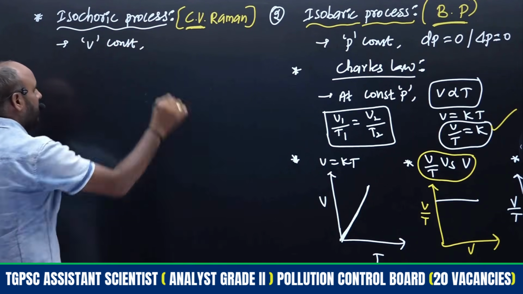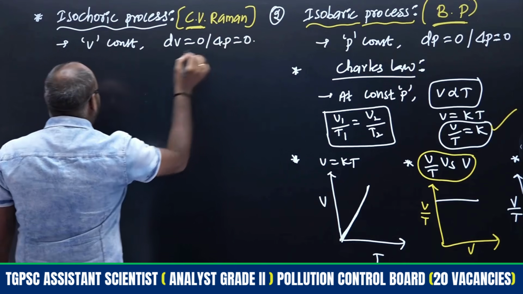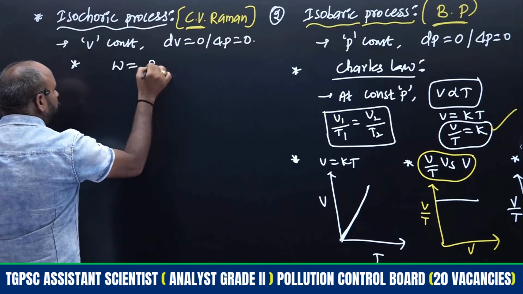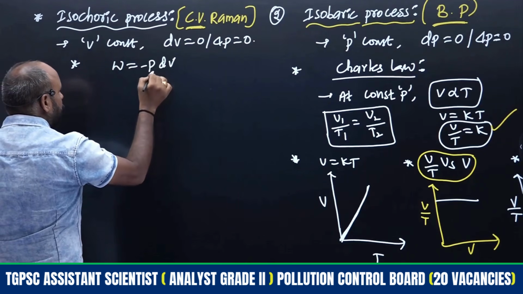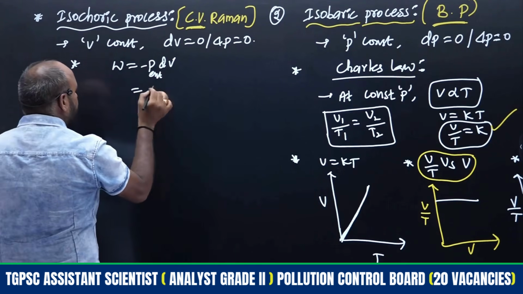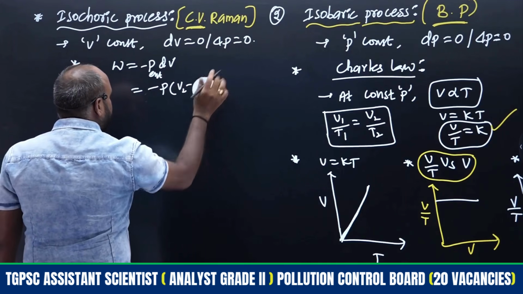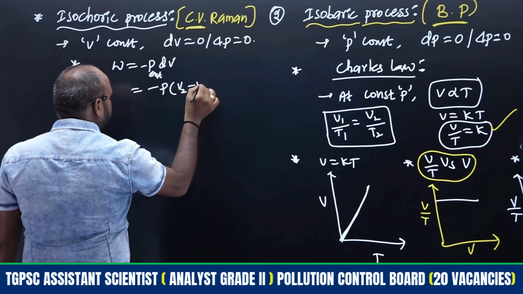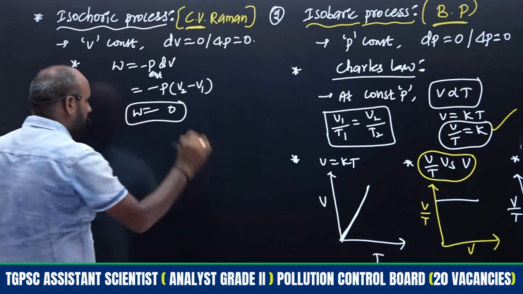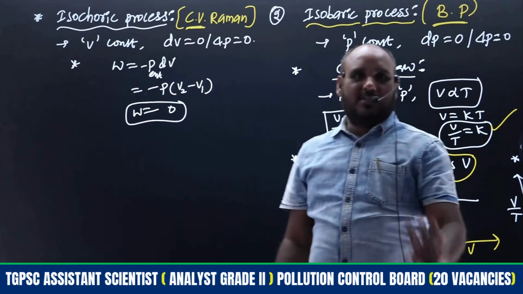Volume is kept constant means the change of volume becomes 0, that is dV is equal to 0. Here we have to get one equation, that is the work done is equal to P into dV. If it is external pressure, then minus P external into dV, that is V2 minus V1. Both the volumes are same because volume is kept constant, therefore the obtained work is 0. For isochoric process, that work will always be 0 only.